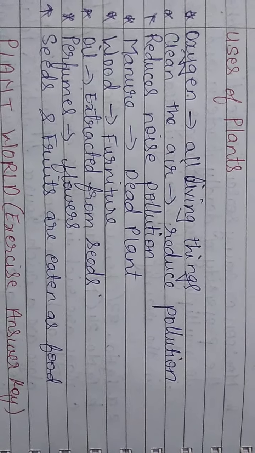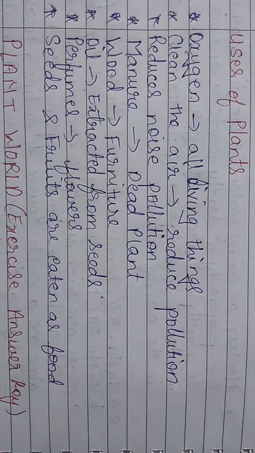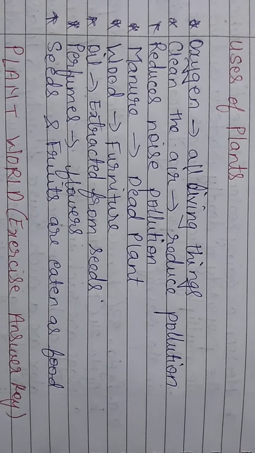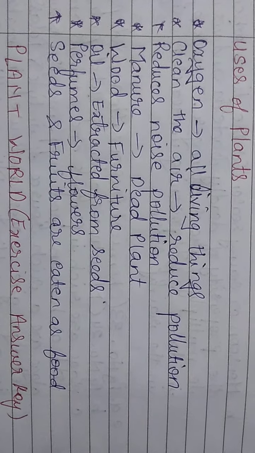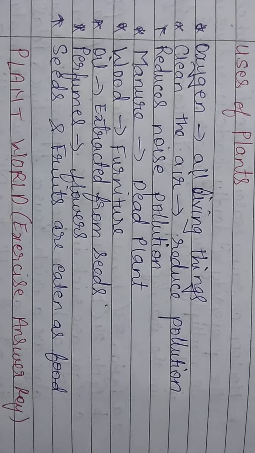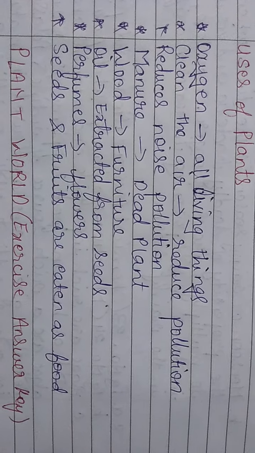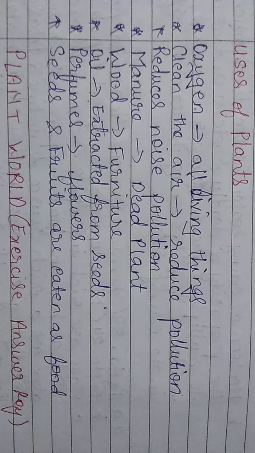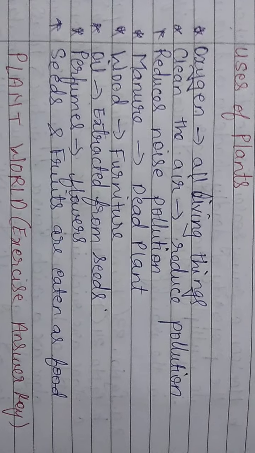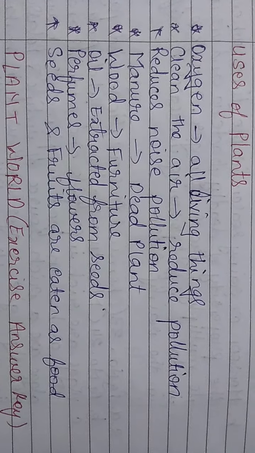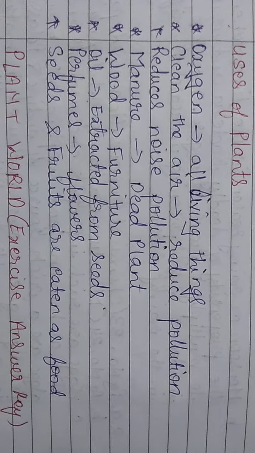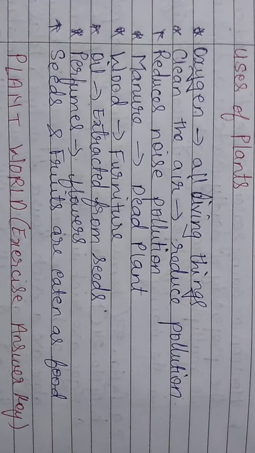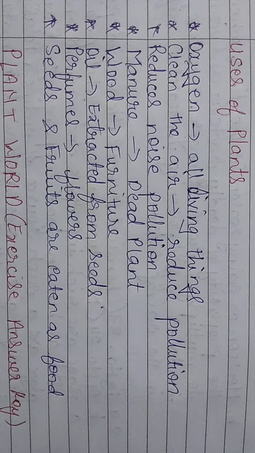Then plants are also helpful in reducing air pollution. How? By taking in carbon dioxide. Carbon dioxide is one of the causes of air pollution, right? One of the main causes of air pollution is carbon dioxide. So the plants take in this carbon dioxide, and in return they give out oxygen, which is good for the environment, for the air. Then it also reduces noise pollution.